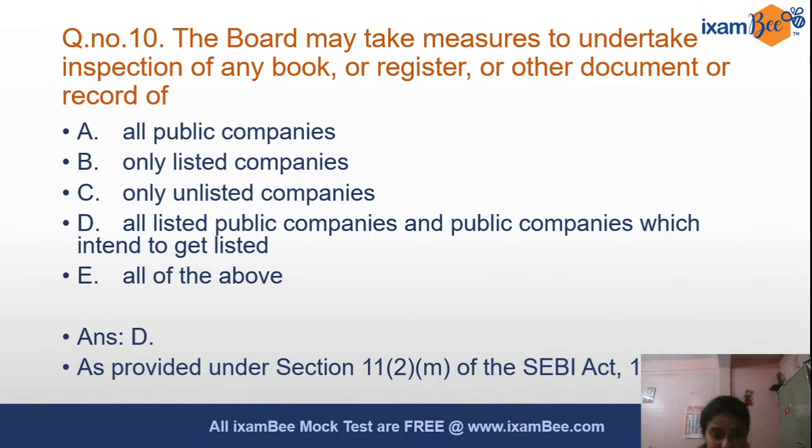The answer is D. Many of them have guessed it right, as provided under section 11 clause 2 subclause M of the SEBI Act 1992, which correctly and directly mentions that all the listed public companies and the public companies which intend to get listed, the board may take measures to undertake the inspection of the book, register or other document or record of this category of companies.